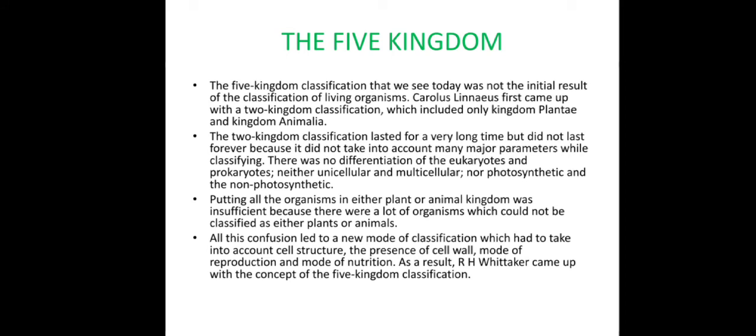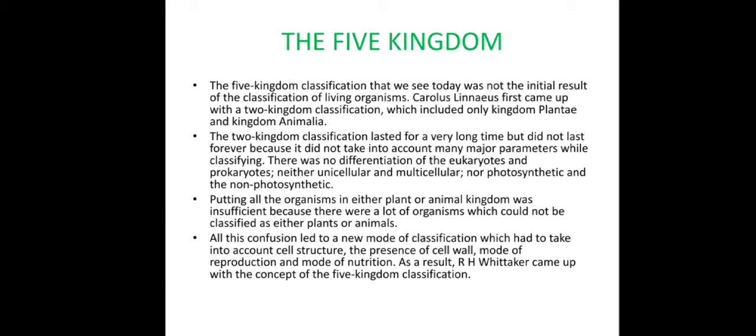Putting all the species in plant and animal was not sufficient, because there were a lot of species which could not be classified into either plants or animals, because they were holding some characteristics of plants as well as animals. So all this confusion led to a new mode of classification that took into account cell structure, presence of cell wall, mode of reproduction and nutrition.